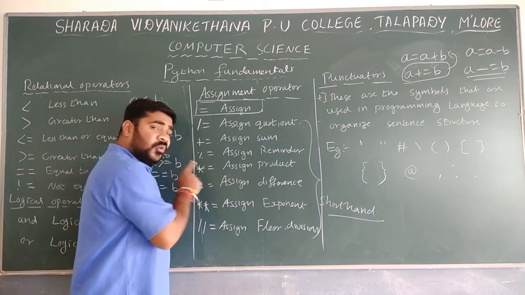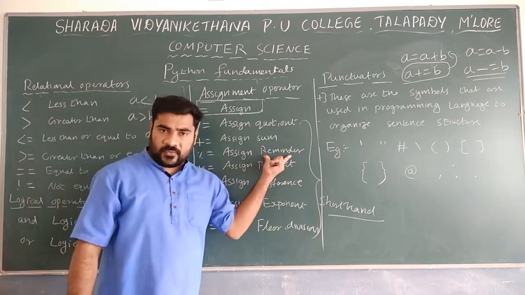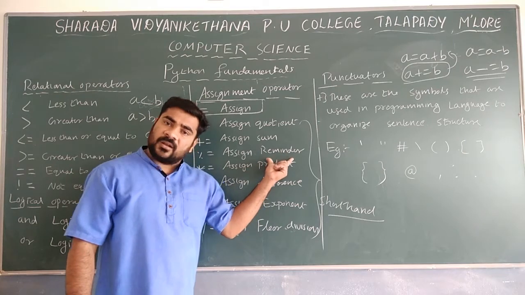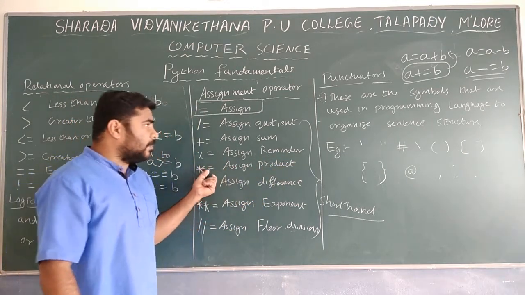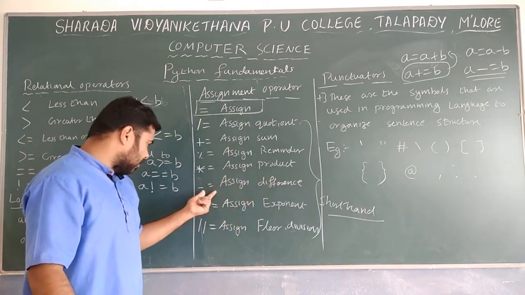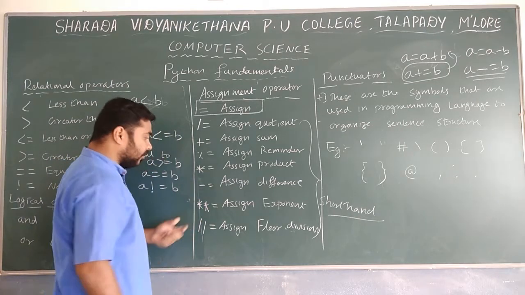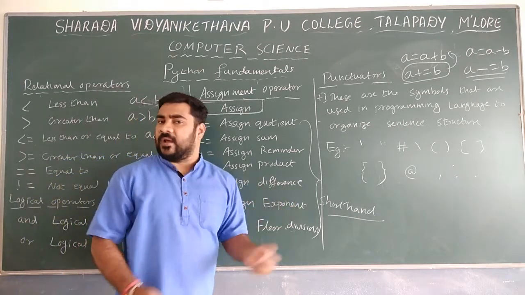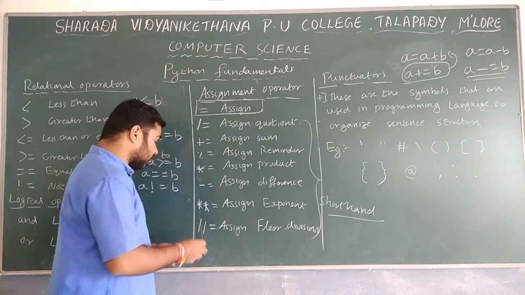So it is a modular division. Whenever you use a modular division, that will assign the remainder value. Next, if you use multiplication, that will be multiplication equal to, that will assign the product of the two values. The next will be minus equal to, that will assign the difference between the two values.